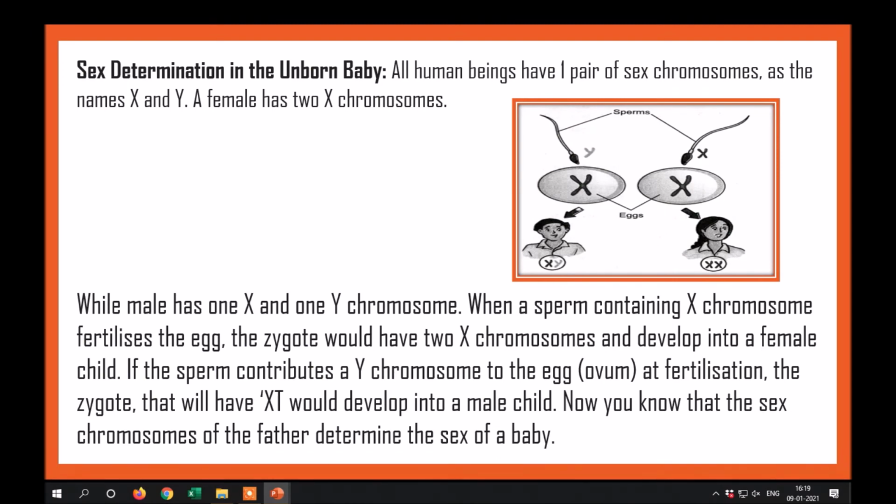If the sperm contributes a Y chromosome to the egg at the fertilization, the zygote will have XY and develop into a male child. Now, you know that the sex chromosomes of the father determine the sex of a baby.